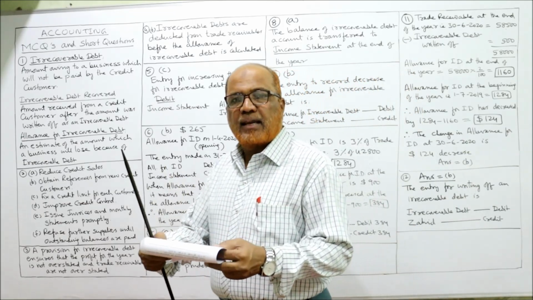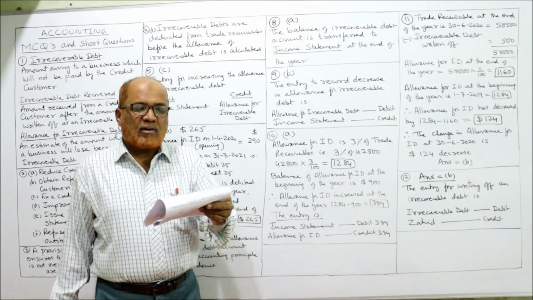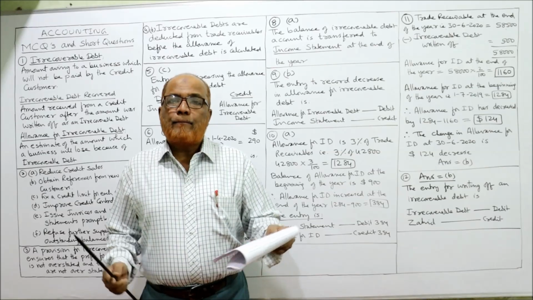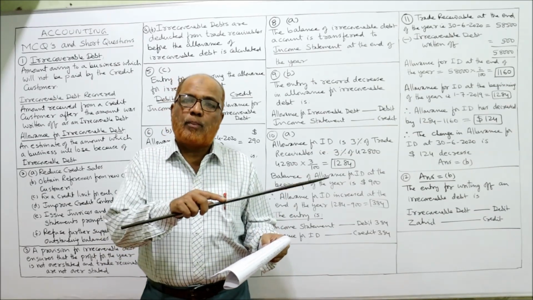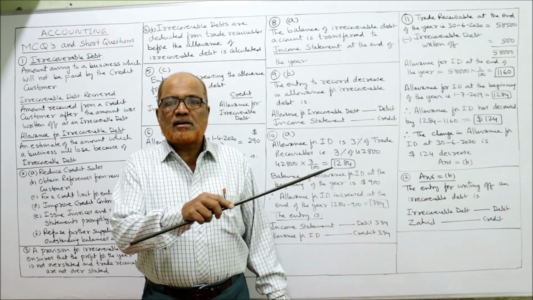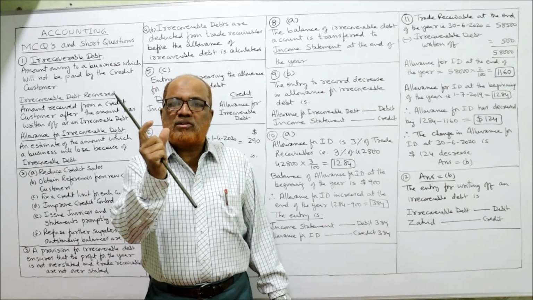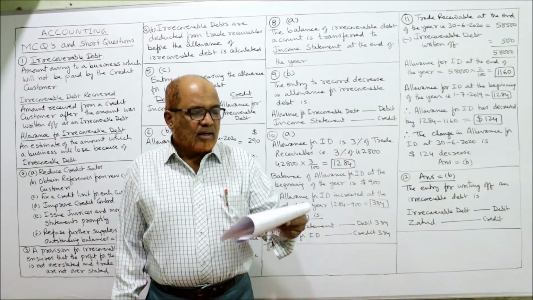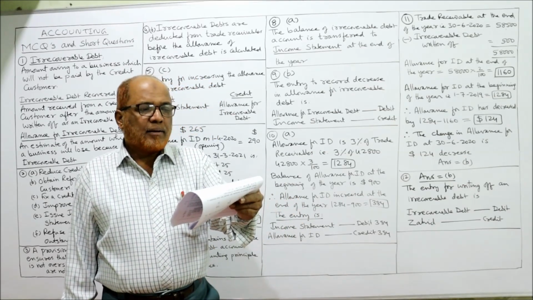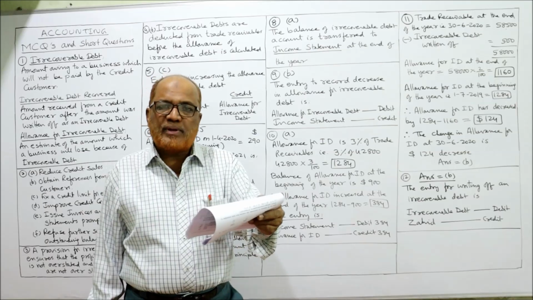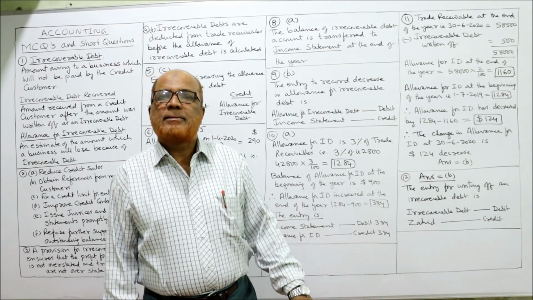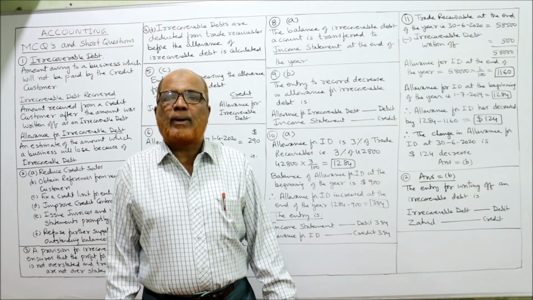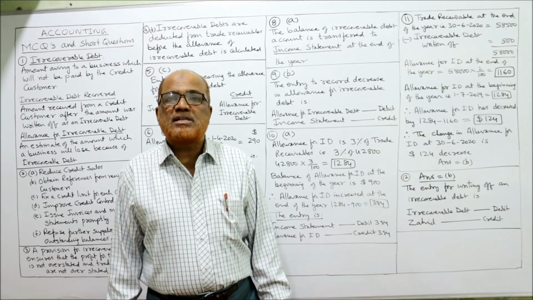Next, 8th, again MCQ. Where is the balance of irrecoverable debt account transferred at the end of the year? At the end of the year, balance means the difference between opening and closing allowance. The difference between opening and closing allowance will be transferred. Where? Four options are given. A, income statement. B, payables ledger control account. C, receivables ledger control account. D, trading account. See here. The increase or decrease in allowance for irrecoverable debt will be transferred to income statement.